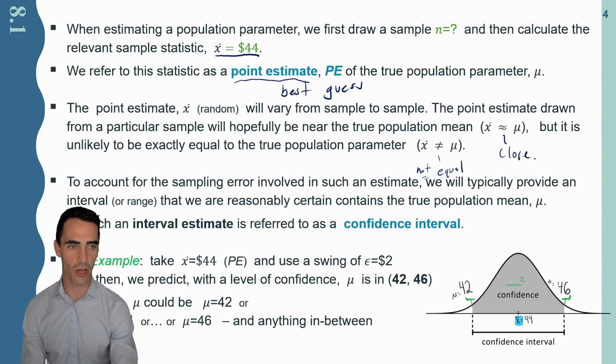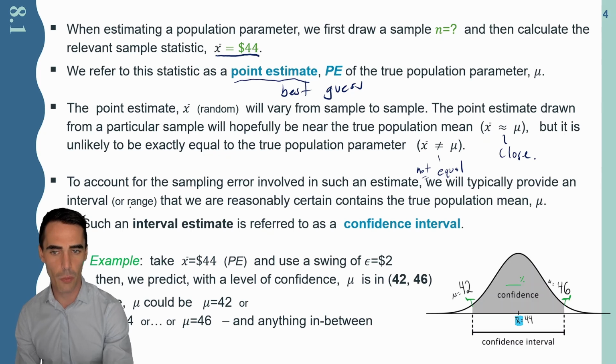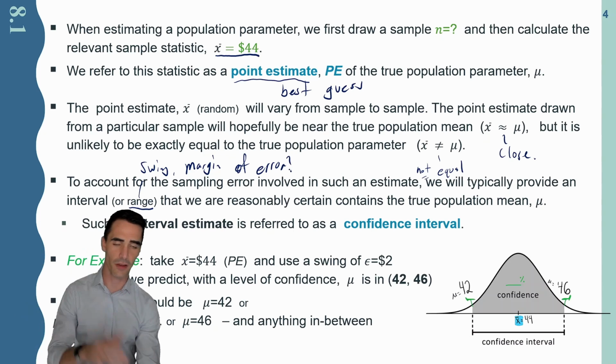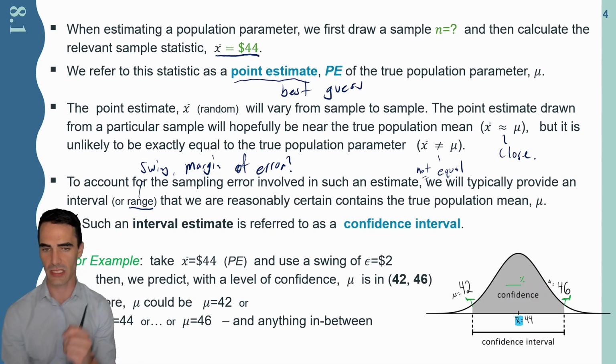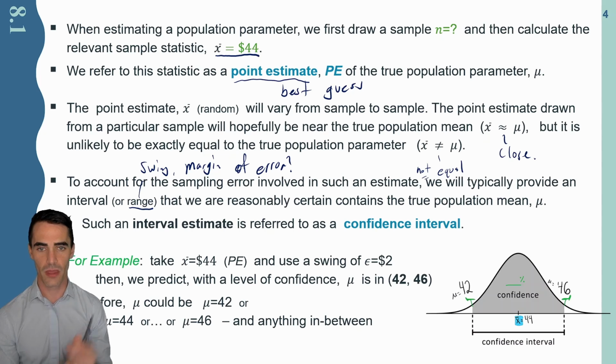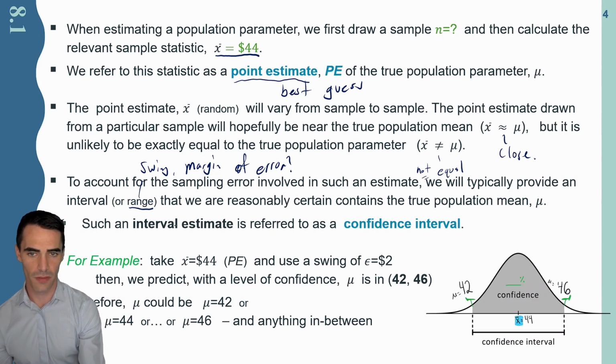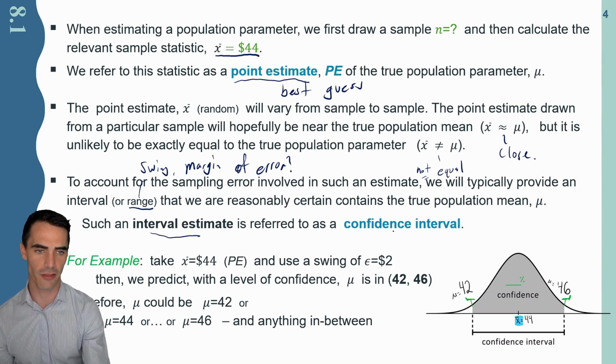We can put our thumb on exactly how much, but we should have a range of values. This range comes from that swing, or margin of error, that we talked about earlier. There's a very friendly way to calculate it, especially inside of Excel, but it's this interval estimate, this range of values, that we call a confidence interval.